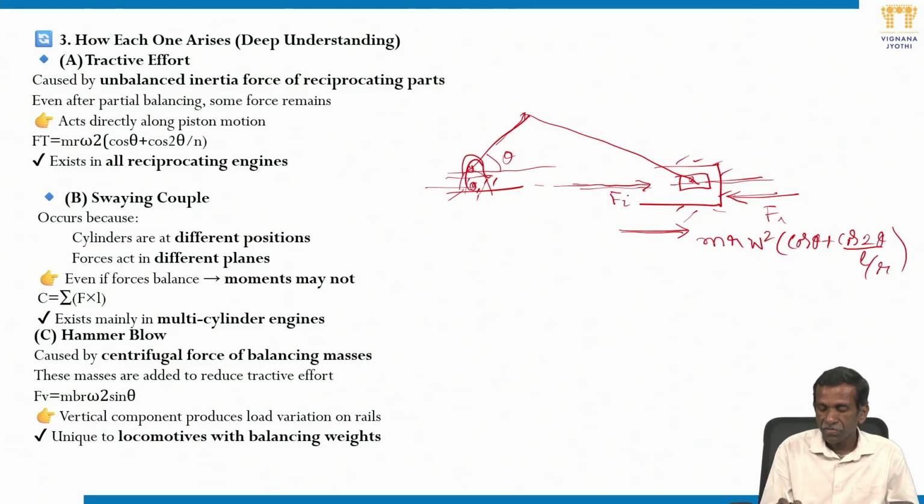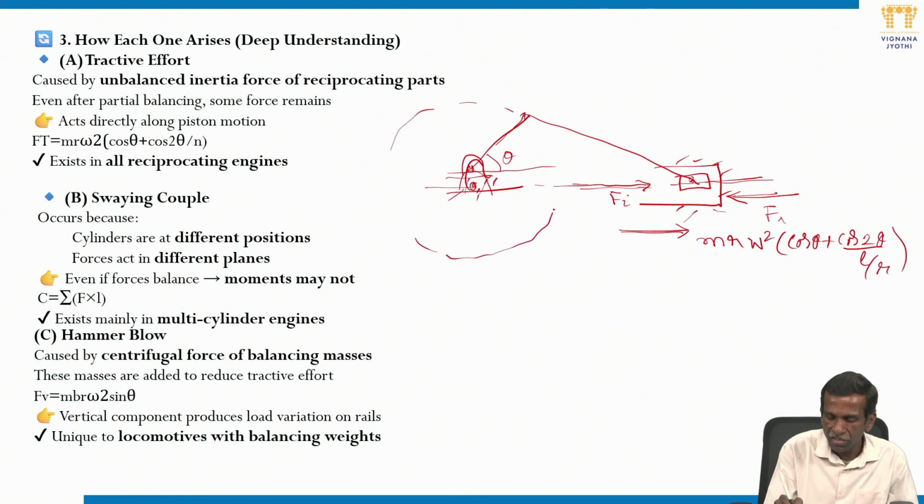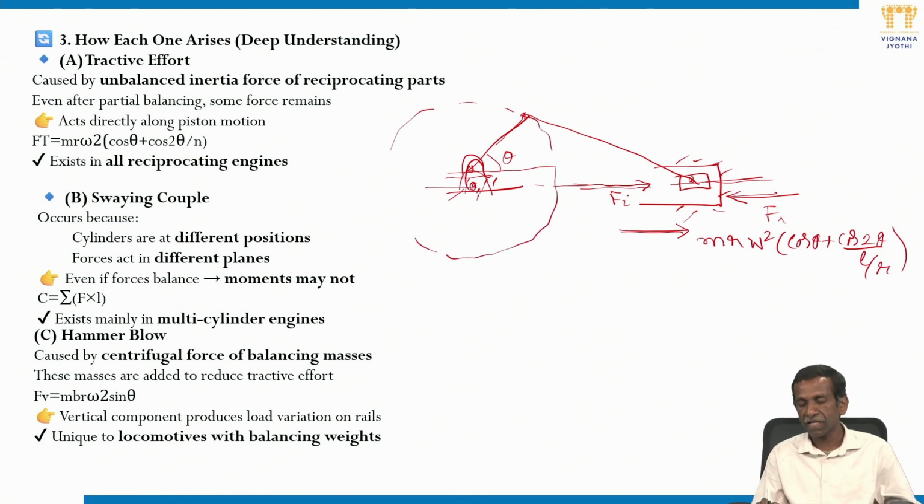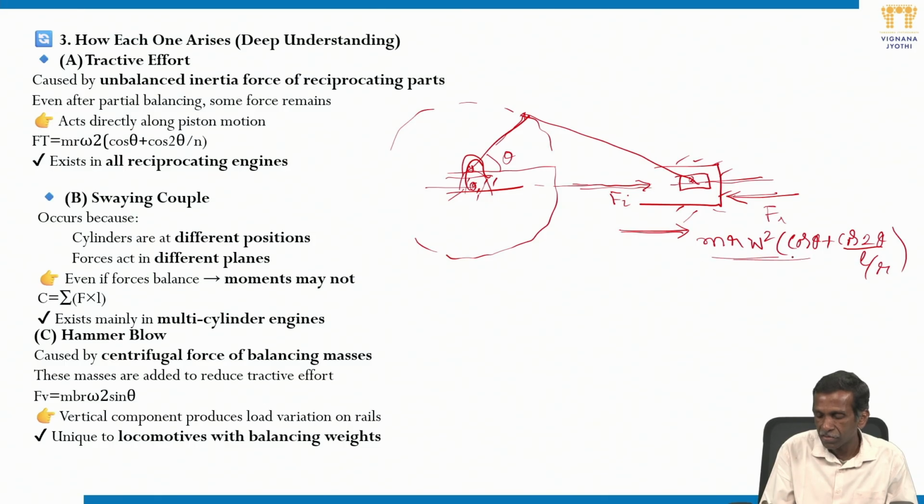Then there are various approaches, because crank is going to rotate in circular motion, crank making revolutions. Suppose we are going to try to balance, let us consider first primary force. Similar way secondary force also we can do.